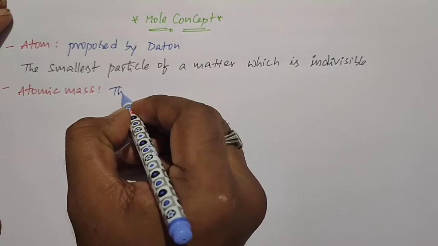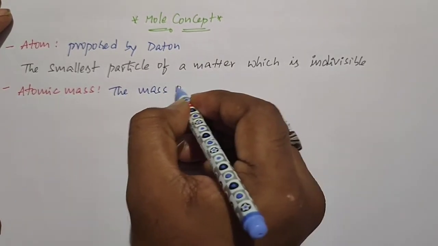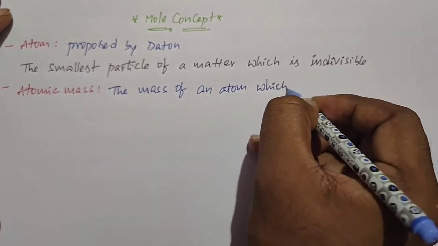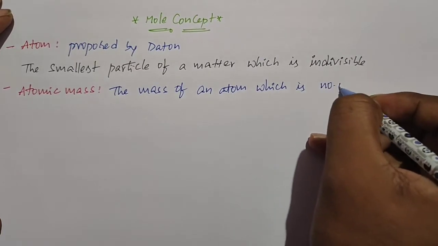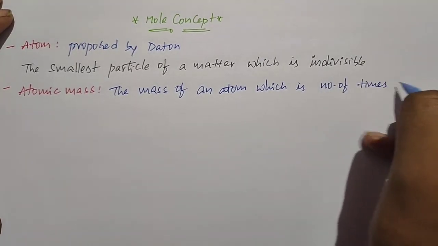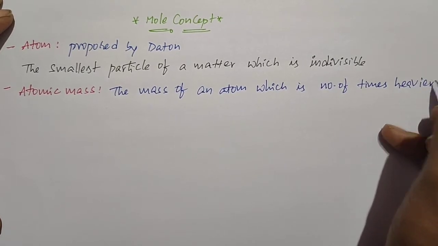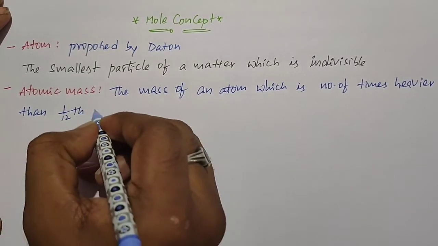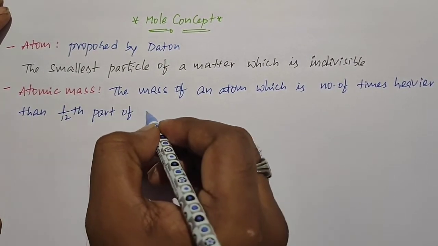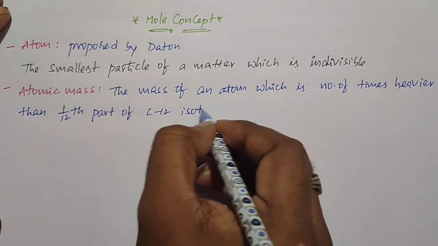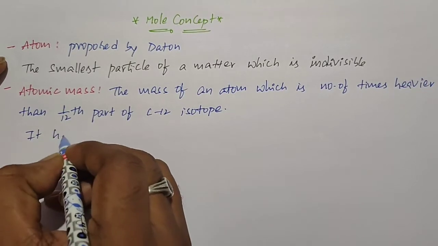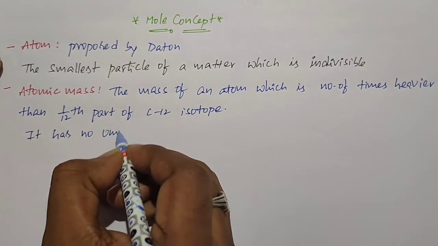The mass of an atom which is number of times heavier than 1/12th part of C12 isotope is called atomic mass. So for atomic mass we don't have any units. It has no units.